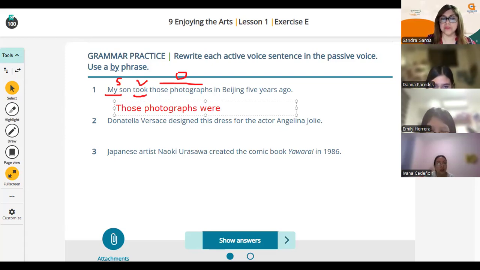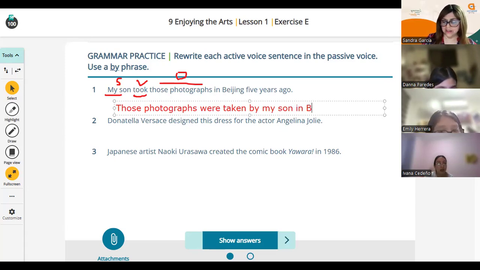Took is the simple past. What is the past participle? Were taken. Taken. Were taken by my son. Very good. And then you say the same in Beijing 5 years ago, right?